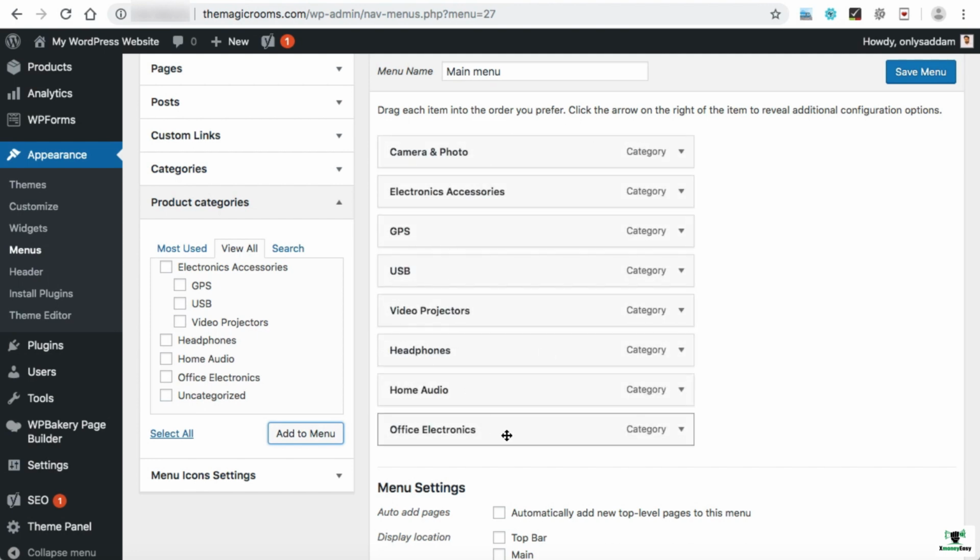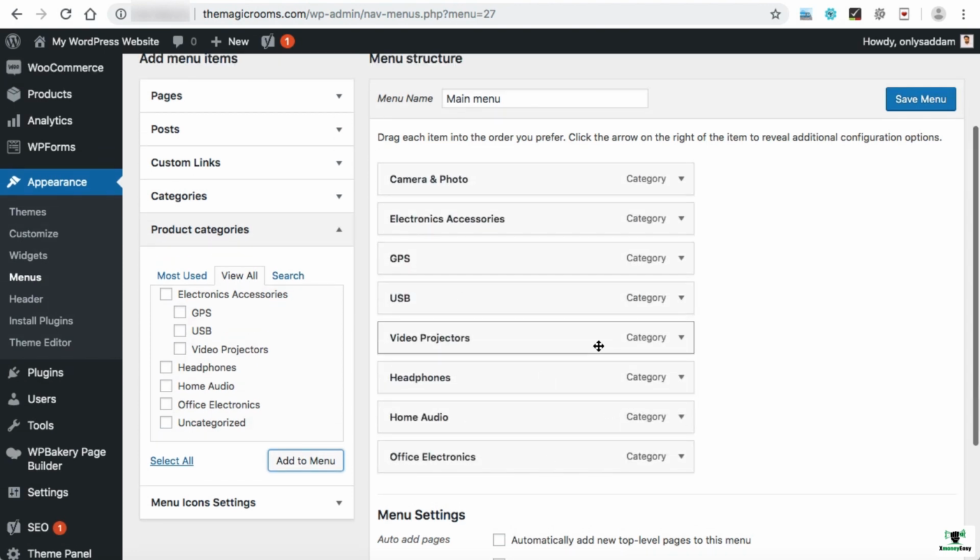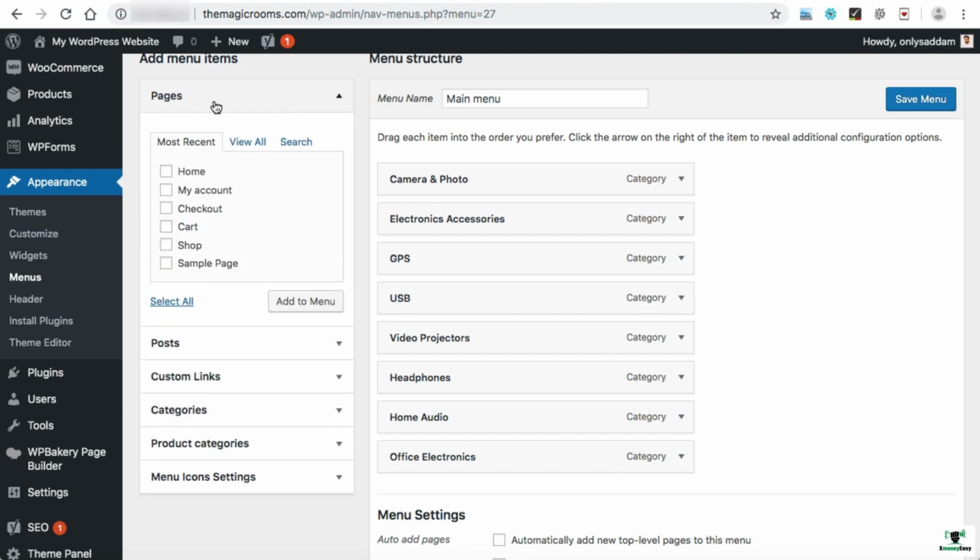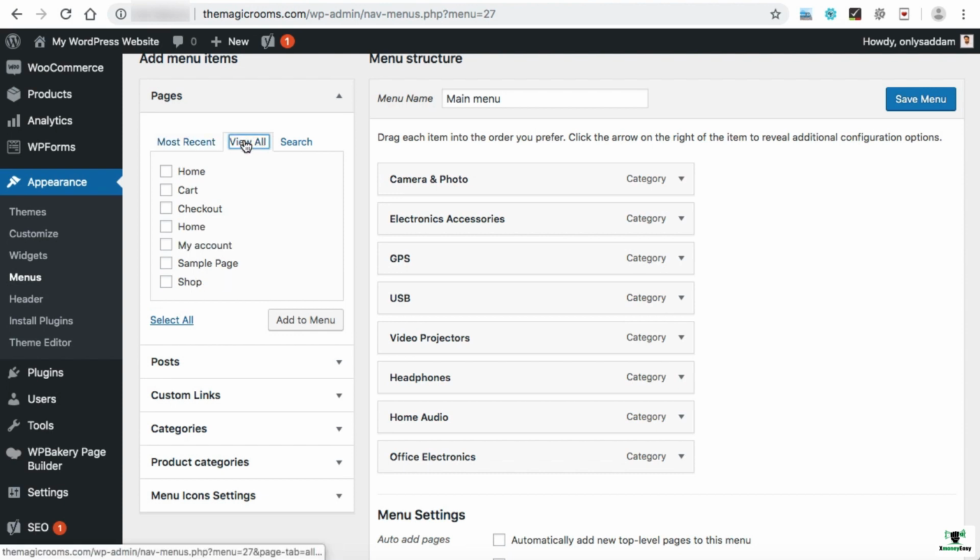So they all are appearing on the right hand side. Let's add the home page as well into the main menu. So click on Pages, because home is a page, so it can be found under pages. And here we go, we can see Home. If you cannot see it under Most Recent, then click on View All. And here you can see Home, just click on it and Add to Menu.